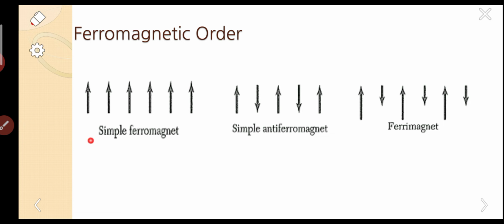In a simple ferromagnet, all the dipoles are aligned in the parallel direction. In a simple antiferromagnet, all the dipoles are aligned in the anti-parallel direction. In a ferrimagnet, even though they are anti-parallel, the magnitudes are different. This is the simple difference between antiferro and ferri. In antiferro the magnitudes are equal, but in ferri the magnitudes are different. Even in exams, you can simply use these diagrams and explain the types of magnetism in your own words.